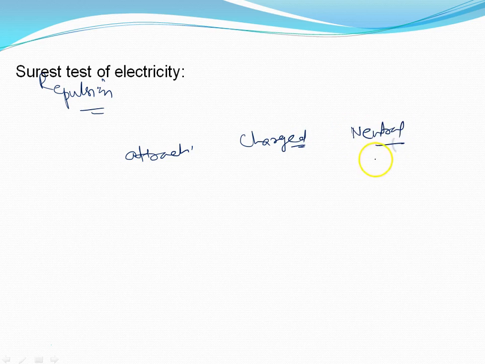Surest test of electricity. I told you earlier that out of attraction and repulsion, repulsion is the surest test of electricity. Can you tell me why? You can say that attraction is possible between a charged body and a neutral body also, that we will discuss later.